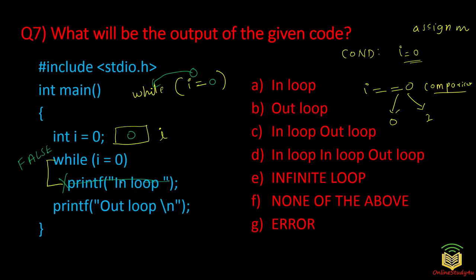This in loop will not be printed because the condition became false, since we assigned 0 to i. If we had assigned 9, 9 would have been returned, but here 0 was returned and this loop did not execute, and hence printf out loop will be printed, and that is why option B is the correct answer. Only out loop will be printed on your computer screen.